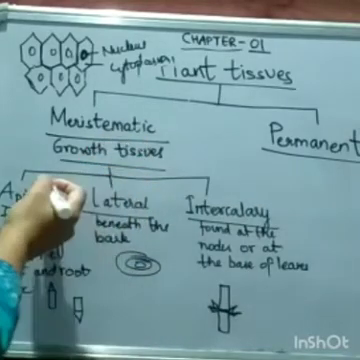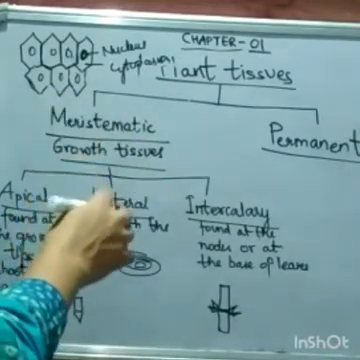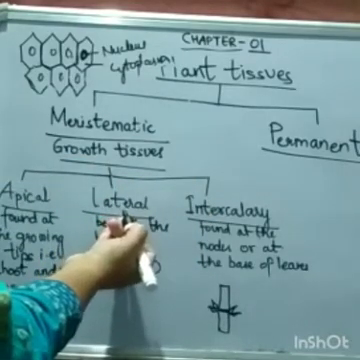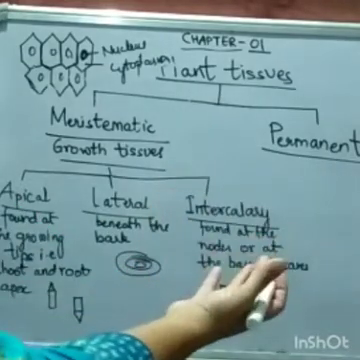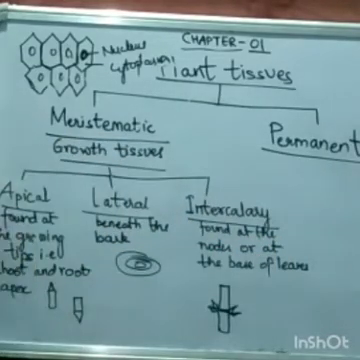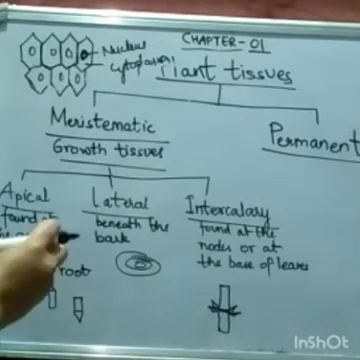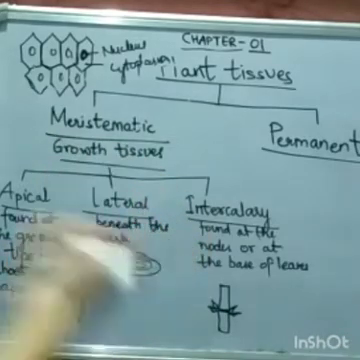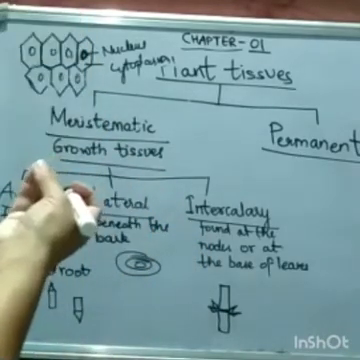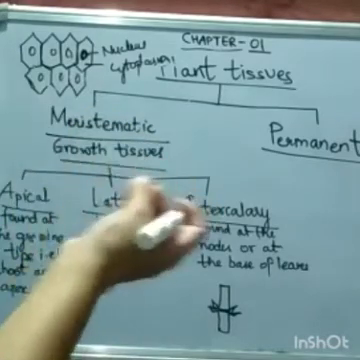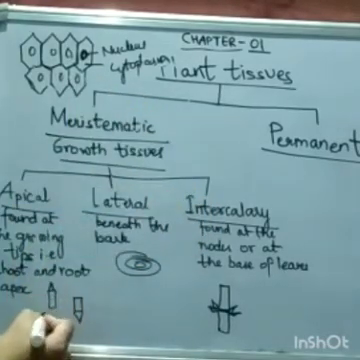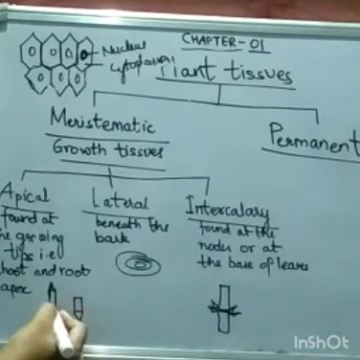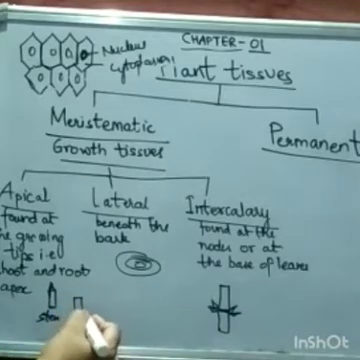And these meristematic tissues are further divided into three types: apical meristems, lateral meristems, intercalary meristems. Now just let us see this apical meristems. Apical meristems are mainly found at the growing tips. Just now I told you, at the growing tips, for example, shoot and root apex. Suppose this is stem, and they are found at the tip of the stem or at the tip of the roots.